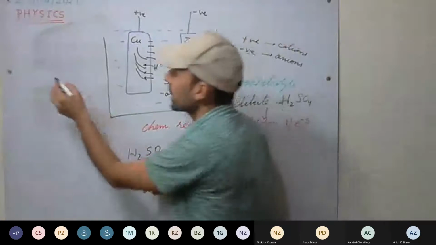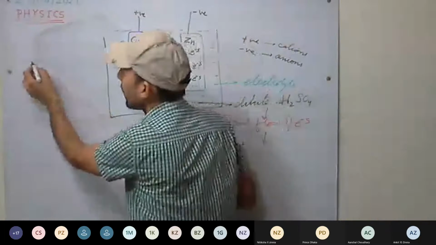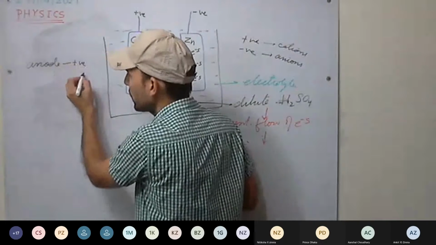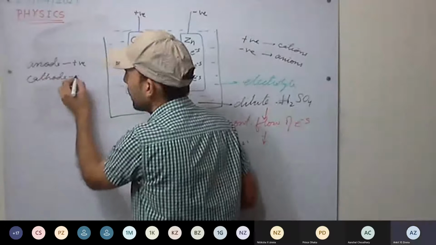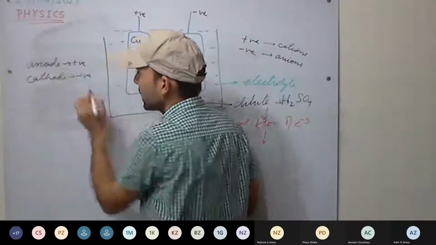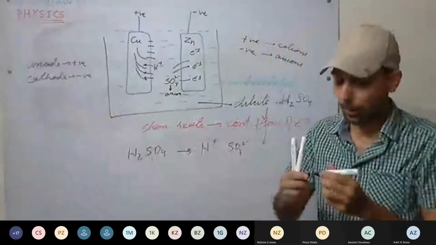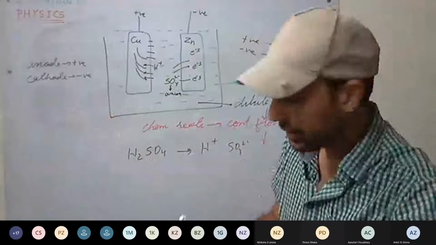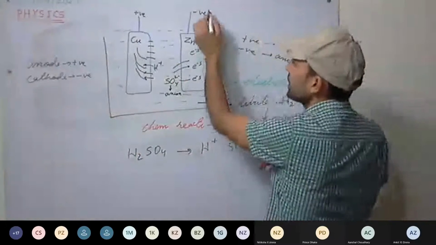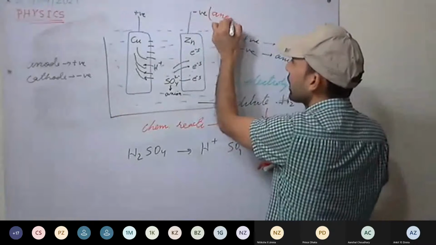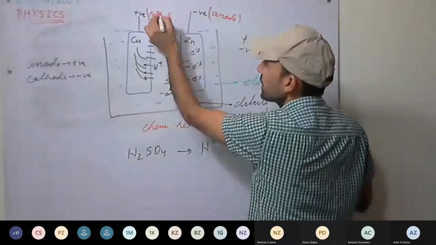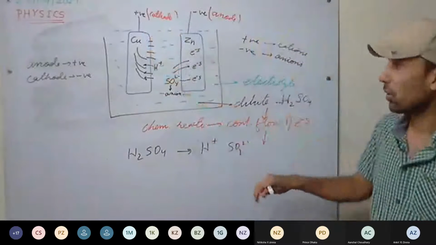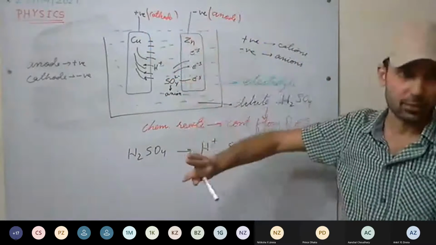Now see here. Mainly we take anode as positive electrode, cathode as negative electrode. But in a cell, what are we going to take? In a cell, negative is considered as anode and positive as cathode. In galvanic cells and all those cells, it is being considered this way.